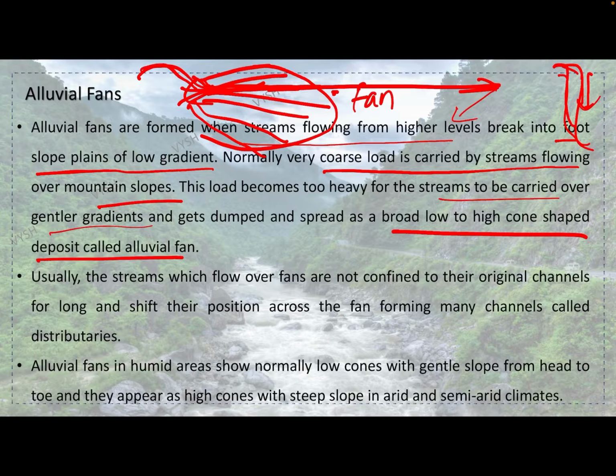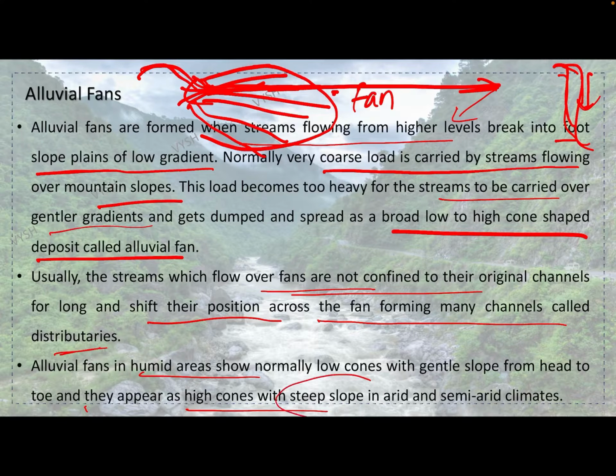Usually the streams which flow over fans are not confined to their original channels for long and shift their positions across the fan, forming many channels called distributaries. Alluvial fans in humid areas show normally low cones with gentle slope from head to toe, and they appear as high cones with steep slope in arid and semi-arid climates.